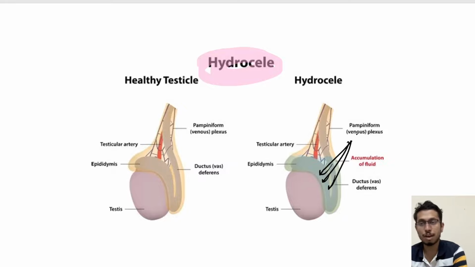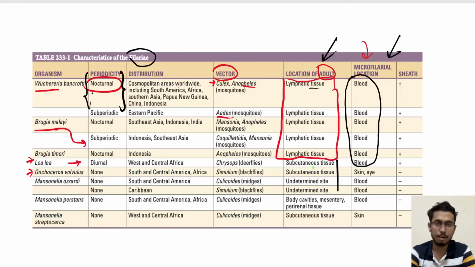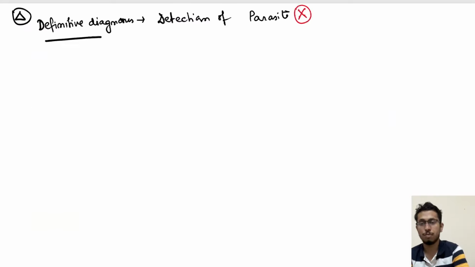And what is the time of collection of blood? You can see there the nocturnal periodicity. That is, the parasite comes in the blood at night time. So morning sample collection is of no value. Usually a 3 am or 4 am late night sample is preferred for detection of microfilaria. So definitive detection of the parasite has no practical value; we cannot do this practically.